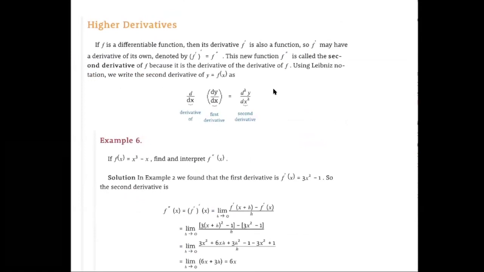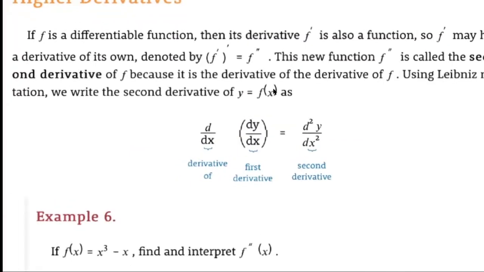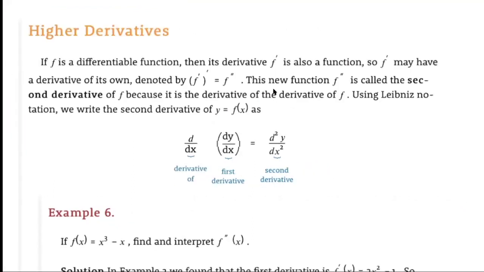Now we're going to talk about higher derivatives. If the function is differentiable, then the derivative is also a function. So f prime is going to have a derivative on its own. When you differentiate f prime, you get f double prime over here, f with 2 primes. So this new function, f double prime, is called the second derivative of the function.